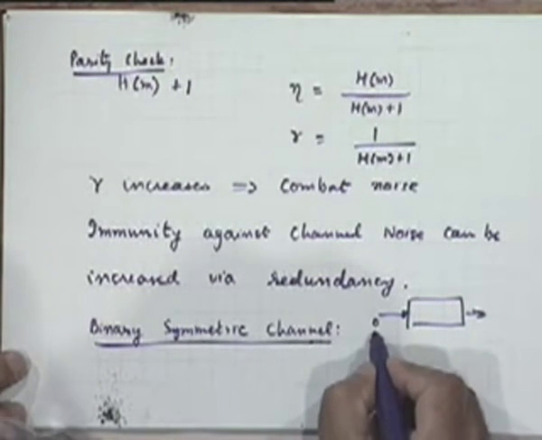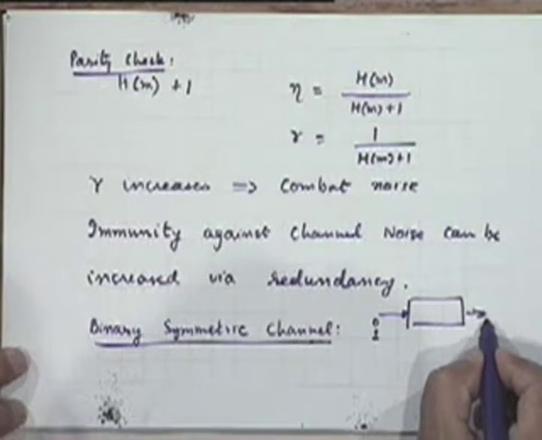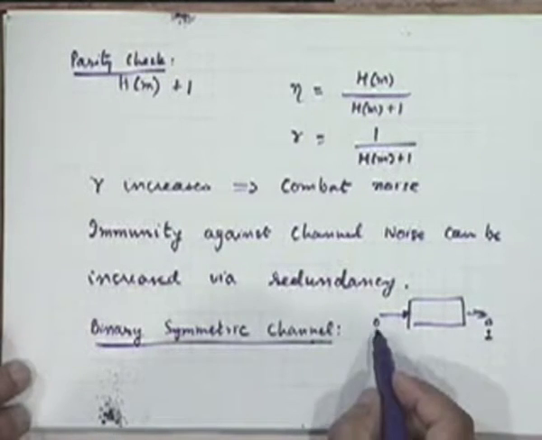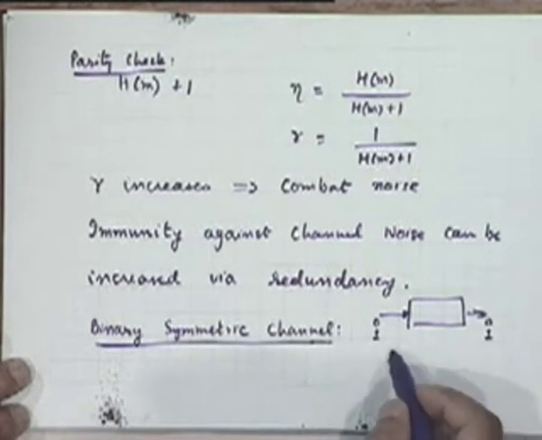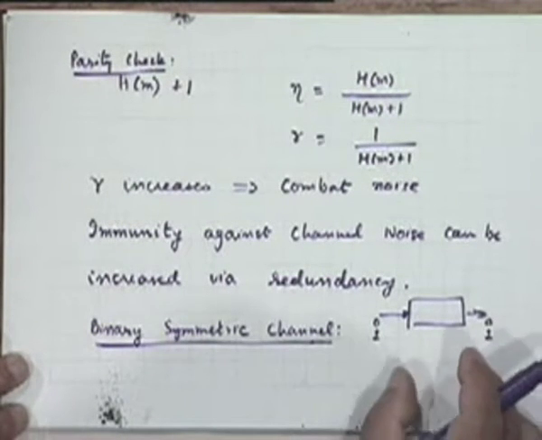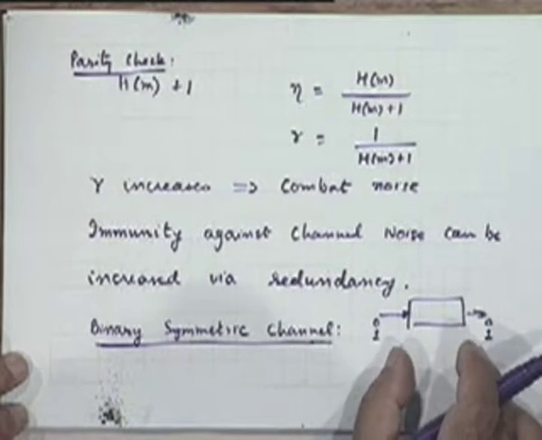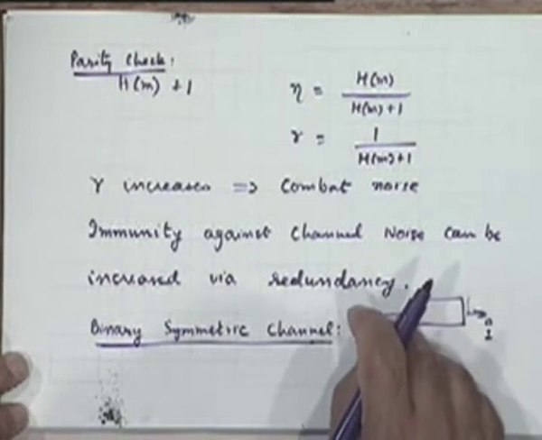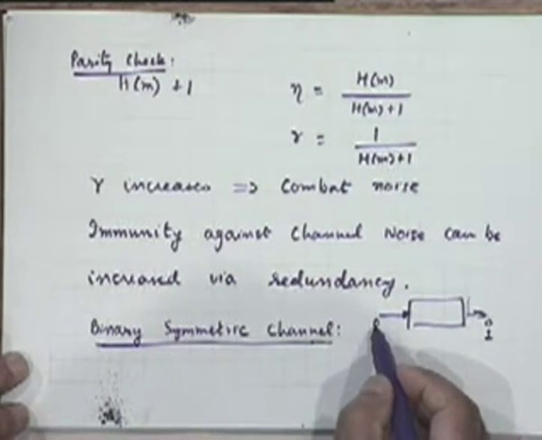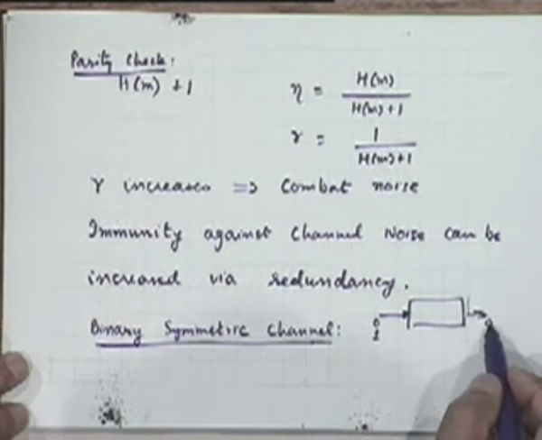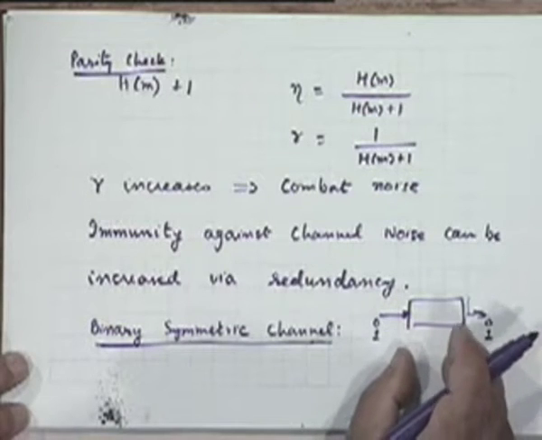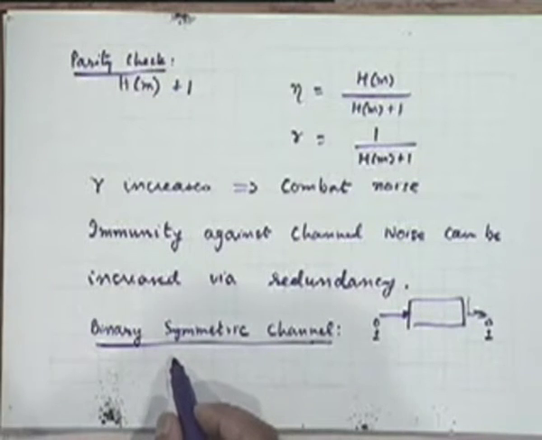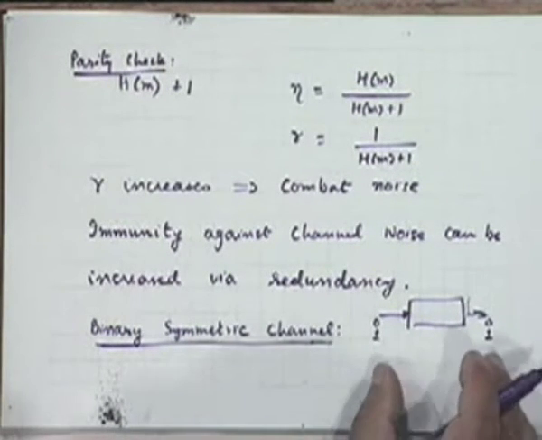So every 0 or 1 that is transmitted here is received as hopefully a corresponding 0 and 1 here, except when errors occur, in which case a 0 may be flipped as a 1 and a 1 may be flipped as a 0. When you model the communication system as a black box, looking at only the very first binary input and the final binary outputs, that resulting model is described by various kinds of models, and one of them is called a binary symmetric model for this kind of channel.